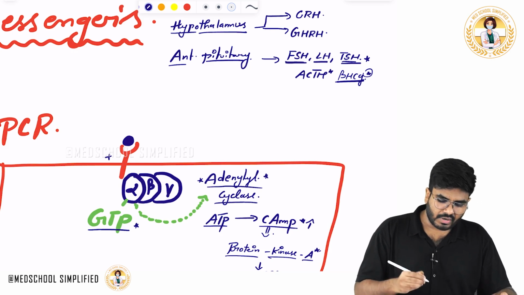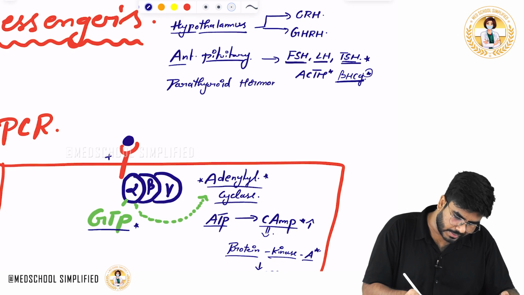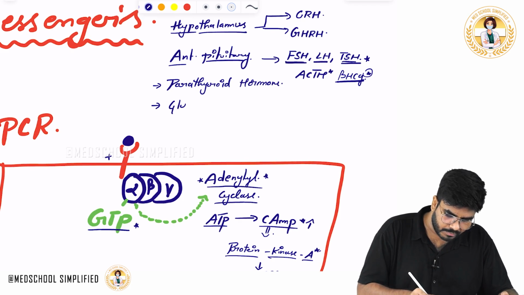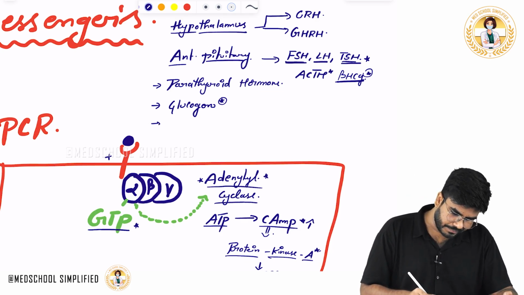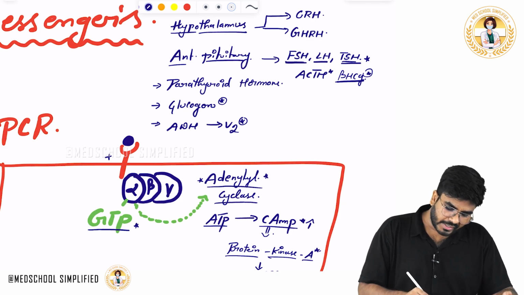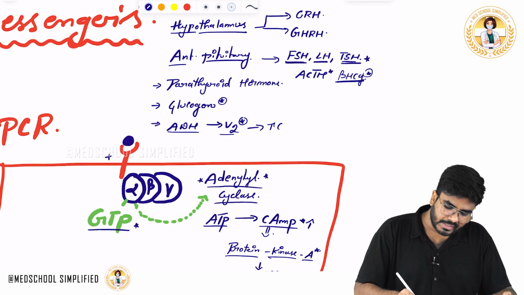Next, what other hormones use cyclic AMP? Parathyroid hormone, and other hormones. Now I am going to discuss other hormones like glucagon. Don't forget, insulin uses tyrosine kinase receptors for its action. Glucagon uses cyclic AMP. Antidiuretic hormone has two receptors, V1 and V2, which is important. When antidiuretic hormone acts on the V2 receptors on the collecting ducts, it increases the intracellular cyclic AMP levels.